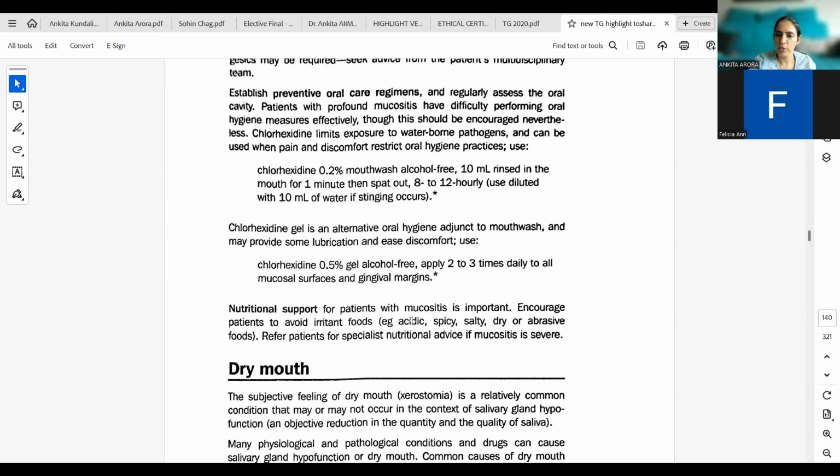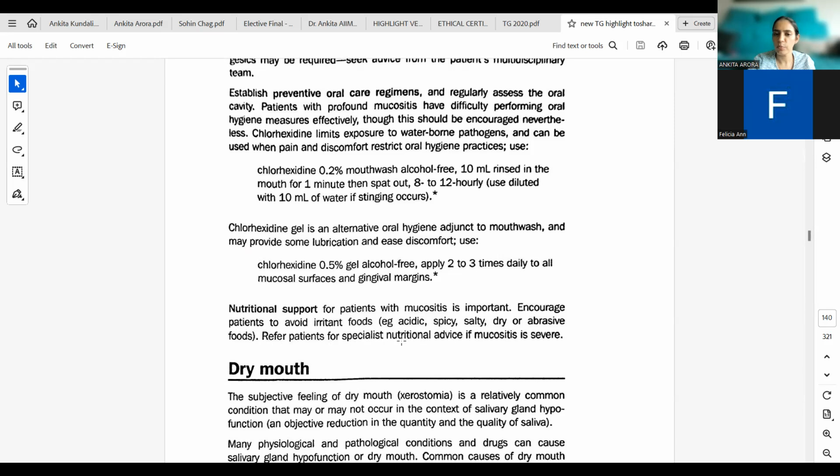Nutritional support for patients with mucositis is important. So we are taking care of oral hygiene, we are taking care of the pain, we are taking care of nutritional support. Encourage patients to avoid irritant foods, for example, acidic, spicy, salty, dry, or abrasive foods. This is a very important recommendation, to ask patients to avoid these foodstuffs.